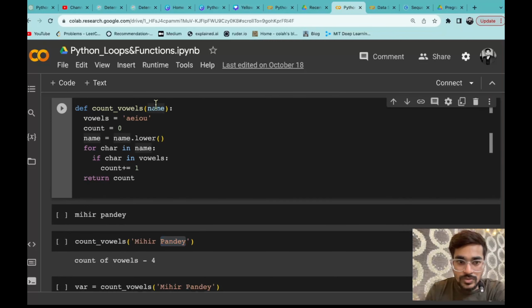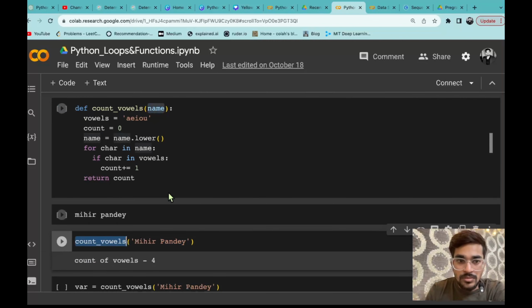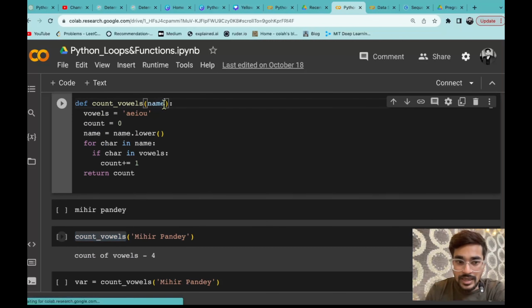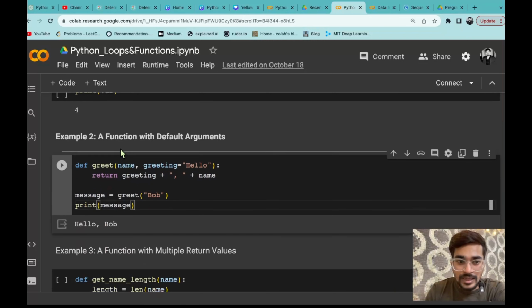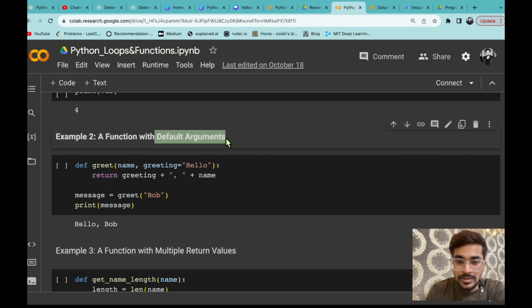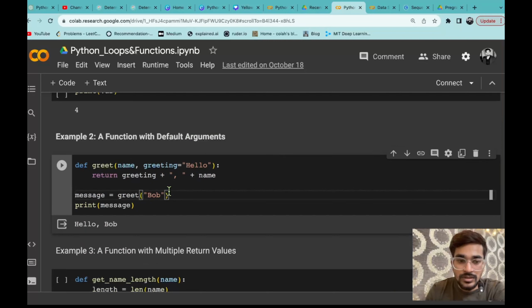But can it happen that at the time of defining the function you give the value of that argument or parameter? That is possible, and that is called a default argument. That means a function with a default argument.